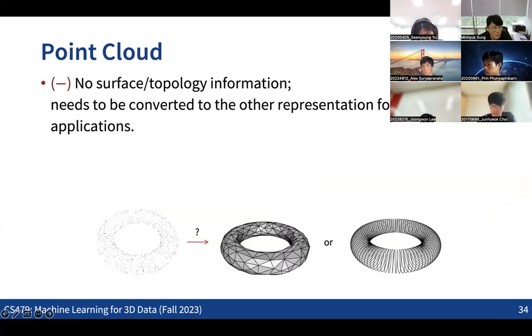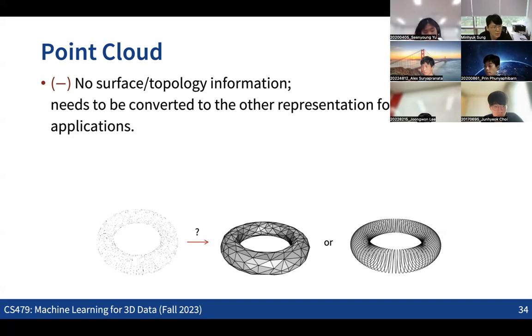Yeah, as you said, we are losing some information, right? Because all the geometry is represented as a set of points. We are losing information about, for example, the surface and the topology as well. As you can see in this extreme example, when you have a set of points like this, we don't know whether it should be this donut-like surface, or this spring-like shape of lines. So there can be ambiguities, which means we do not have any surface and topology information.